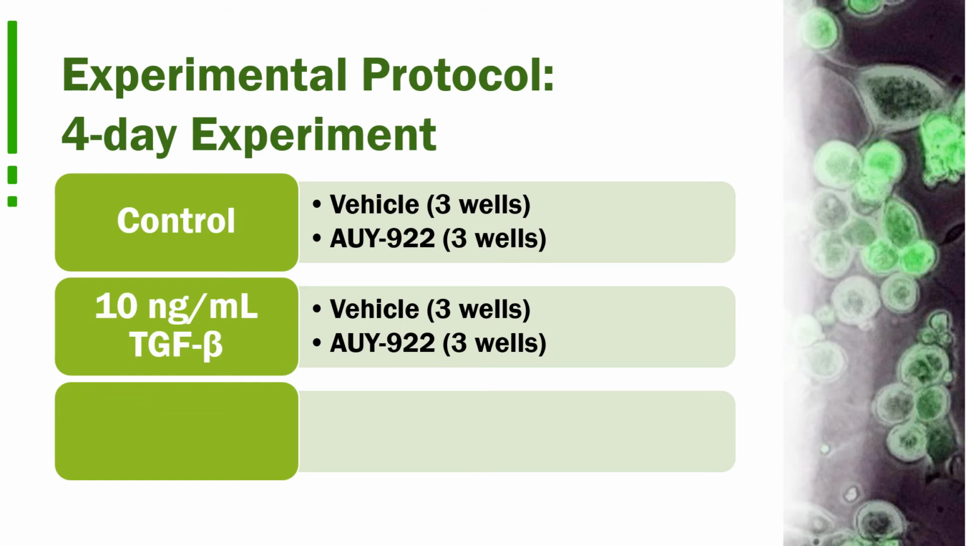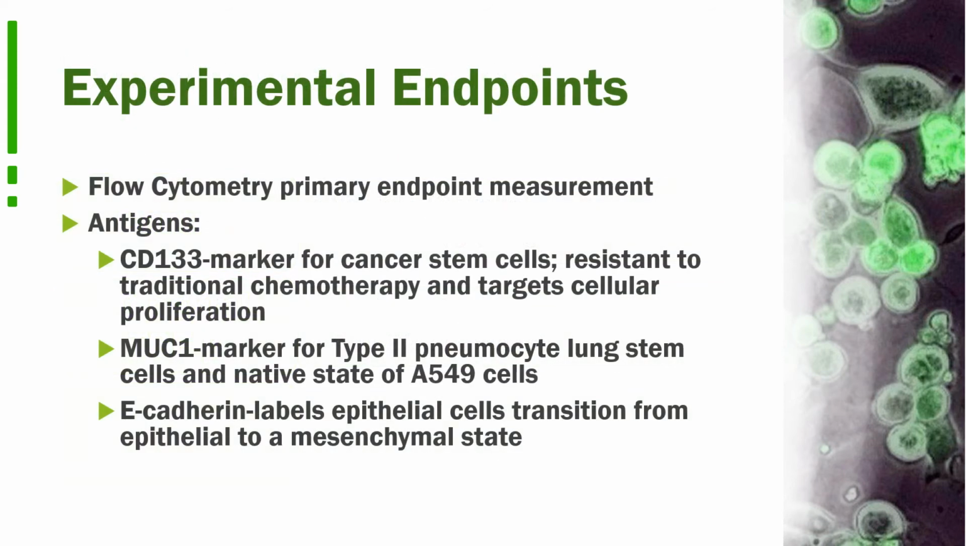Our second 6-well plate was treated with 10 nanograms per milliliter of TGF-beta, and what TGF-beta does is it induces EMT, so we'd expect the cells to be in a more mesenchymal state. So our top 3 wells were cells that were exposed to the TGF-beta, and then our bottom 3 wells were cells that were exposed to AUY-922 and TGF-beta. Experimental endpoints here. Flow cytometry is our primary endpoint measurement, and what that does is essentially allows us to look at characteristics of the cells.